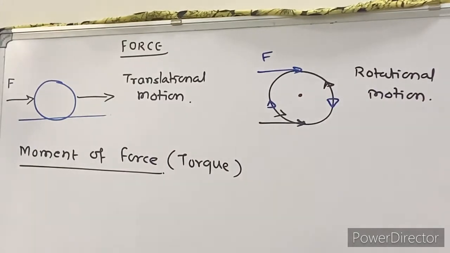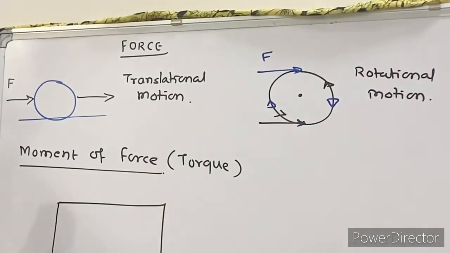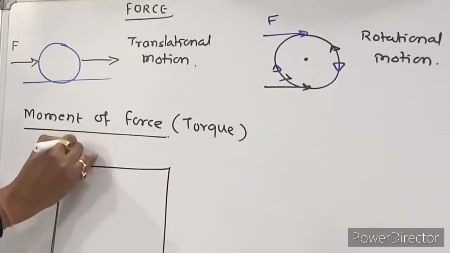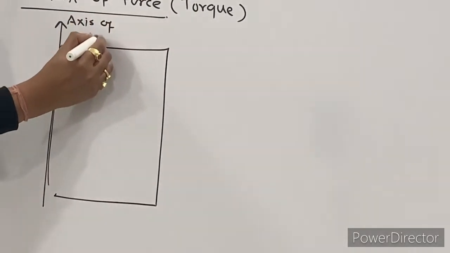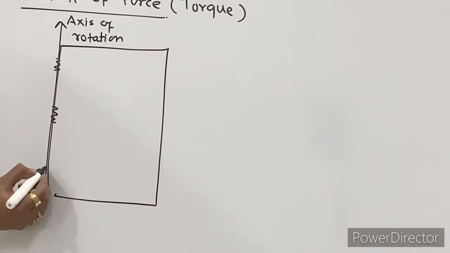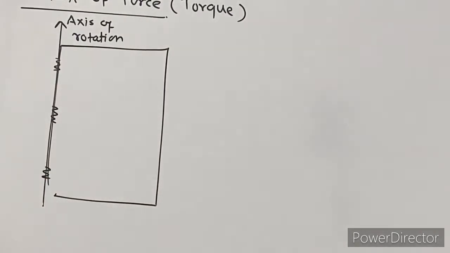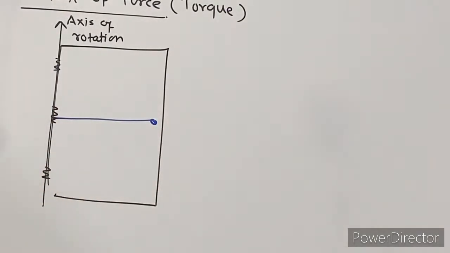Now here we'll take a simple example of our door. So this is my door, right? These are the hinges. So this is my axis of rotation. Now these are the hinges, first hinge, second hinge, and this is the third hinge, right? And here is a handle attached. Here I am attaching a handle, right?